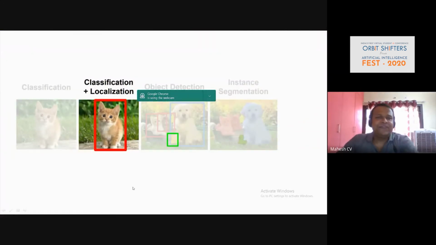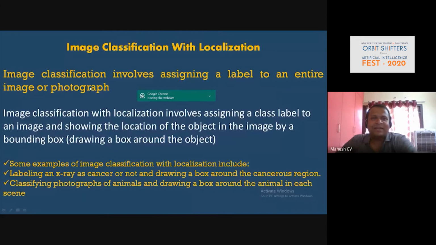Now let's move to classification and localization. If you understand the difference from the previous classification, here you are going to explicitly target that particular object. As I said, image classification involves assigning a label to an entire image or photograph. Localization involves assigning a class label to an image and showing the location of the object in the image by a bounding box.